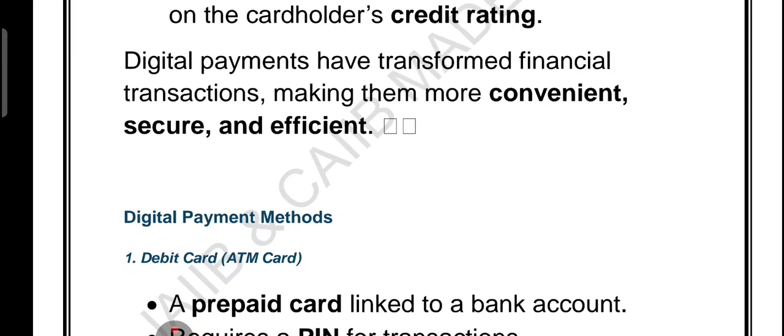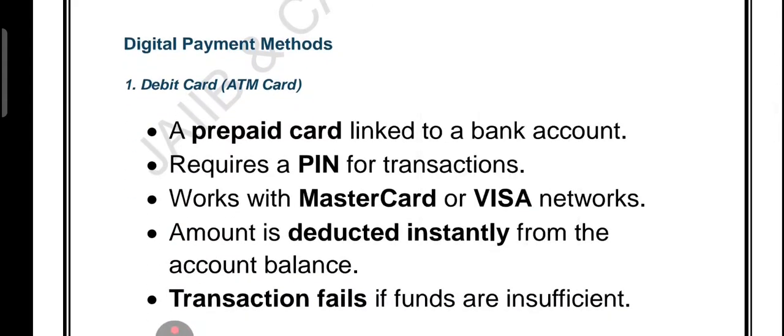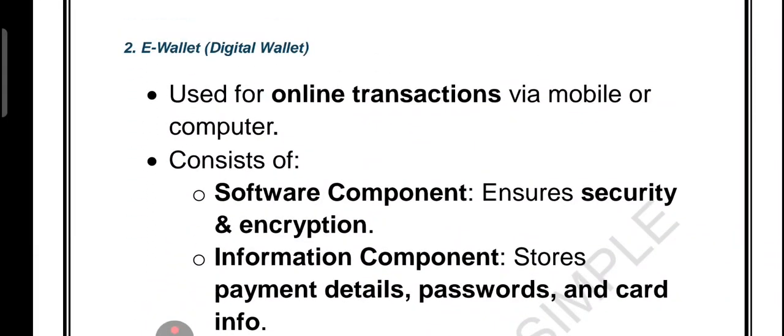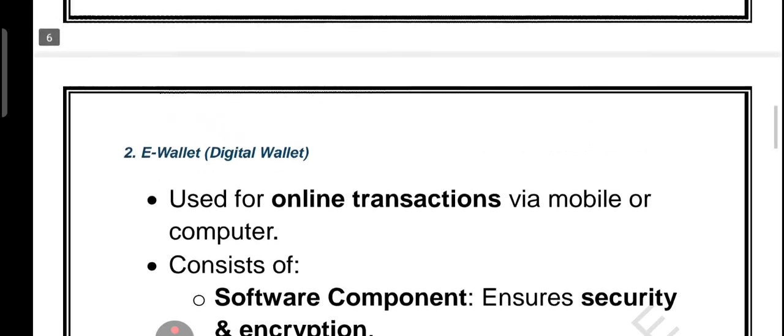So online payment is internet based, cost saving, time saving. Digital payment means no cash, fully electronic, instant. Credit card: borrow now, repay later. And debit card means money deducted directly from your account balance. Now let's discuss the e-wallet. So friends, let's explore more digital payment methods that make our life easier.